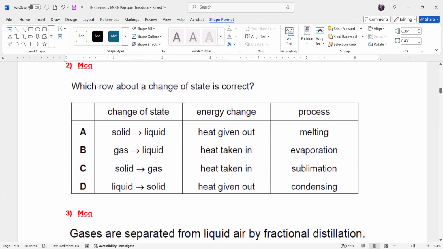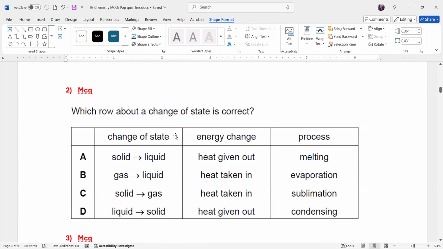Next. If you have a doubt, I will discuss. Which row of the table about the change in state is correct?